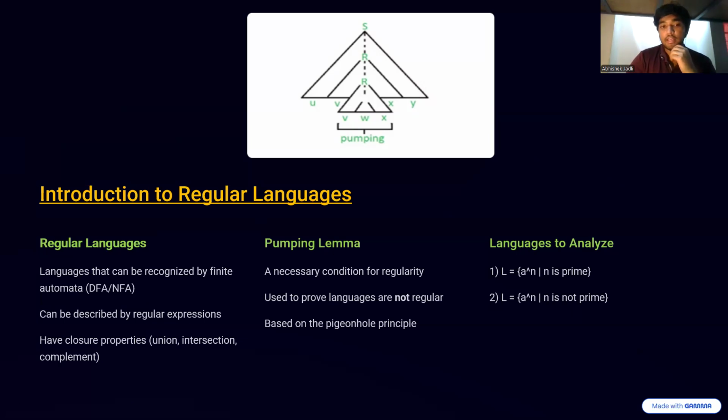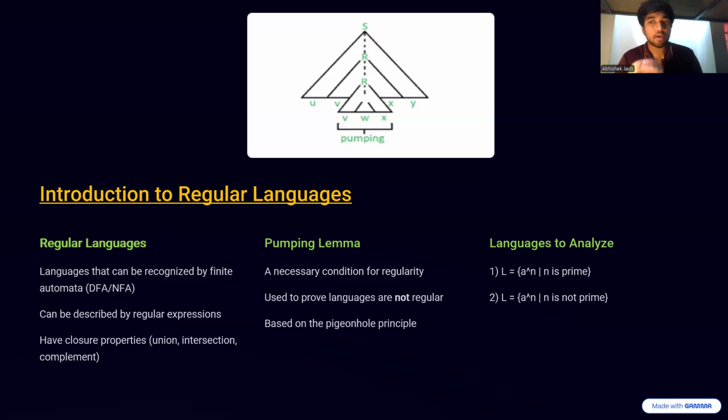Languages that can be recognized by finite automata, either a DFA or an NFA, are called regular languages. DFA is a deterministic finite automaton, and NFA is a non-deterministic finite automaton. We have two types of languages, finite and infinite. All finite languages are always regular. For infinite languages, we cannot certainly say whether the language is regular or not.